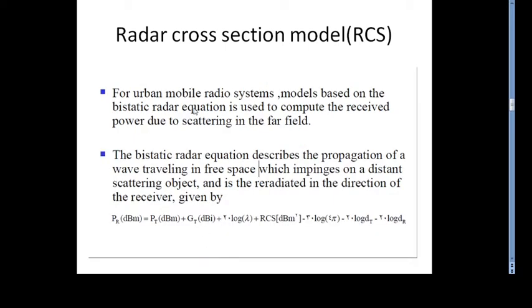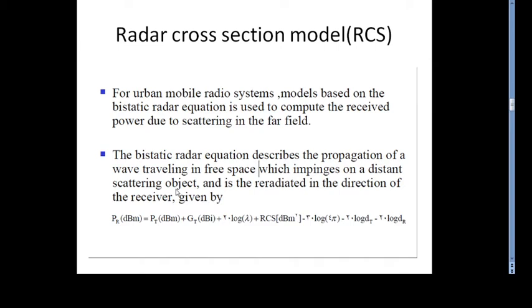For an urban mobile radio system, the model is based on the bistatic radar equation. So the radar cross-sectional model is based on the bistatic radar equation, which is used to compute the received power due to scattering in the far field, a field which is not near to, but away from the object. The bistatic radar equation describes the propagation of a wave traveling in free space which impinges on a distant scattering object.